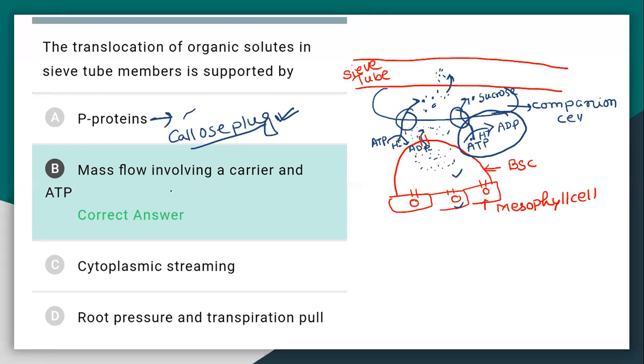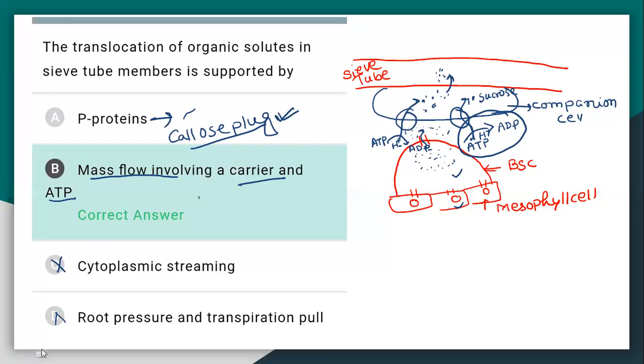Cytoplasmic streaming is not for transport, and root pressure and transpiration pull are for xylem transport of water, so these are not applicable. The most applicable is the mass flow hypothesis involving a carrier and ATP.